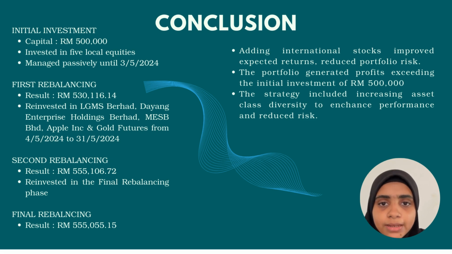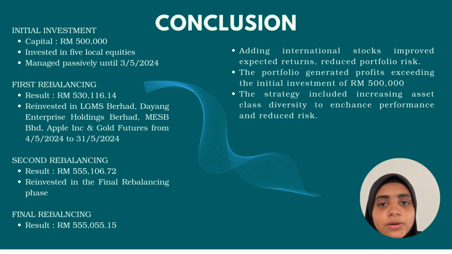We used this return as the capital for our second rebalancing phase, investing in LGMS Berhad, Dayang Enterprise Holding, MESB Berhad, Apple Inc. and Gold Futures from 4th May 2024 until 31st of May 2024. In the second rebalancing phase, our return increased to 555,106.72. This amount was then reinvested for our final rebalancing. After the final rebalancing, our portfolio reached a total return of RM555,055.15 by 24th of June.